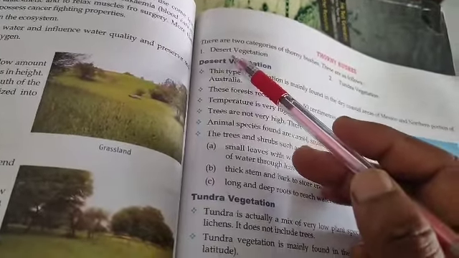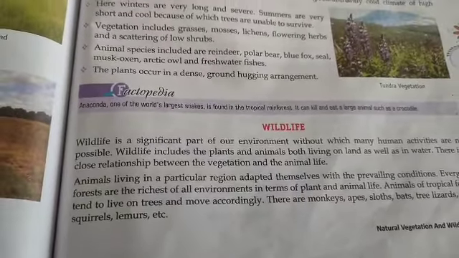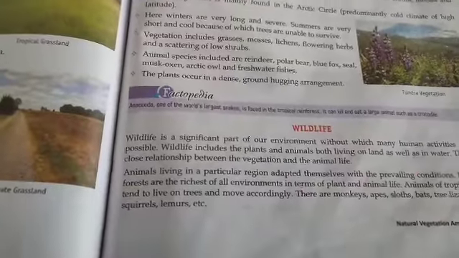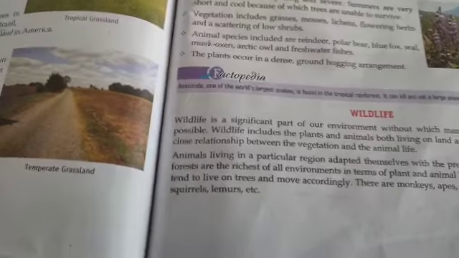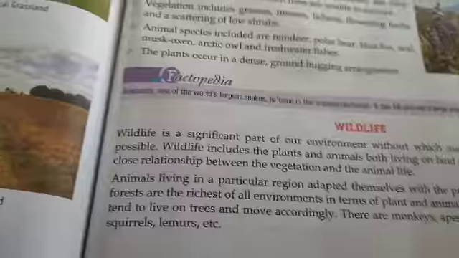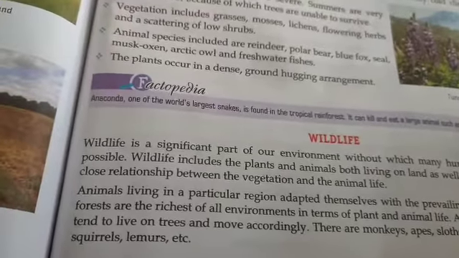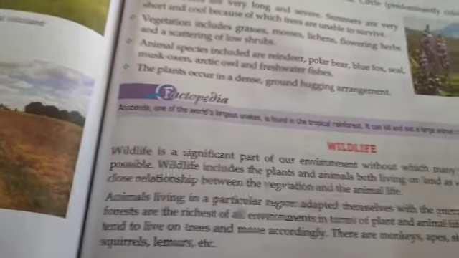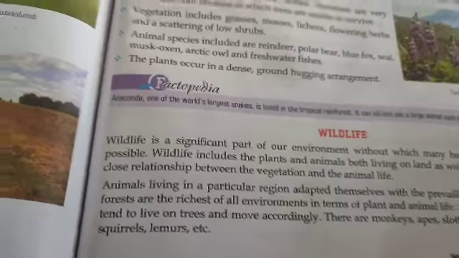Now today we are going to start the wildlife. Wildlife is a significant part of our environment. As you know, different types of plants are found. In the same way wildlife is also there, for maintaining the environment or eco balance, or the balance in our biosphere or ecosystem. It is very necessary that plants and animals both live together, because plants depend on animals and animals depend on plants.